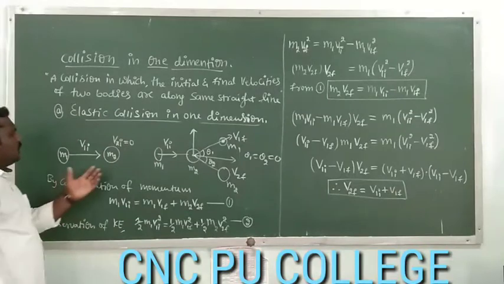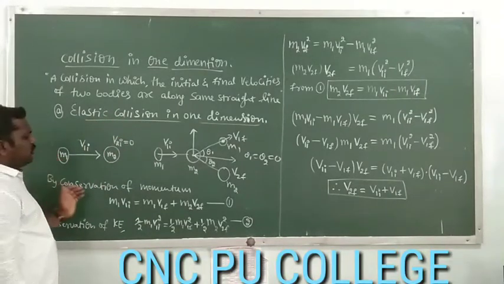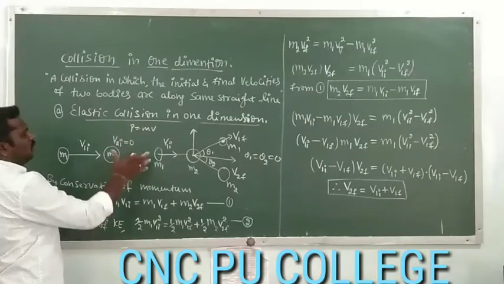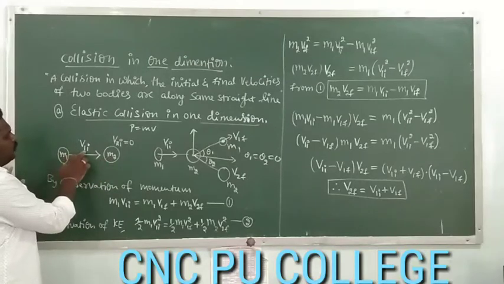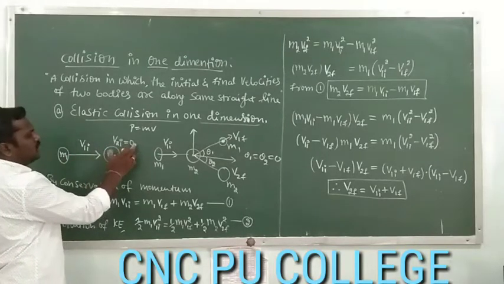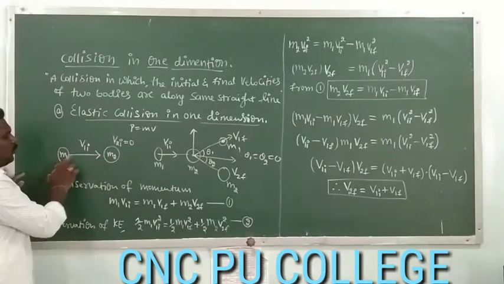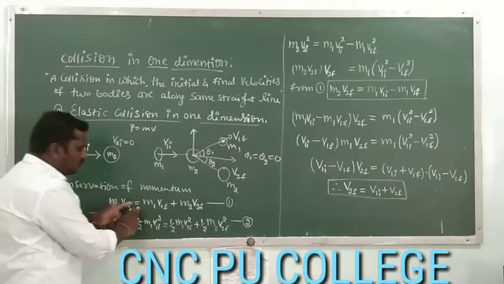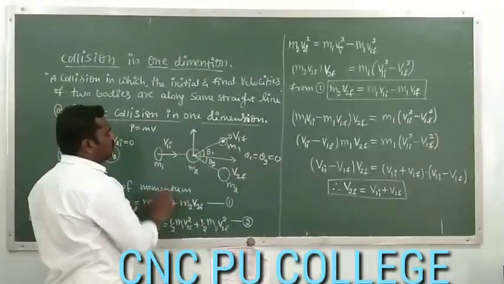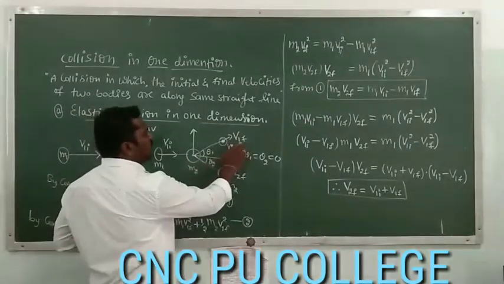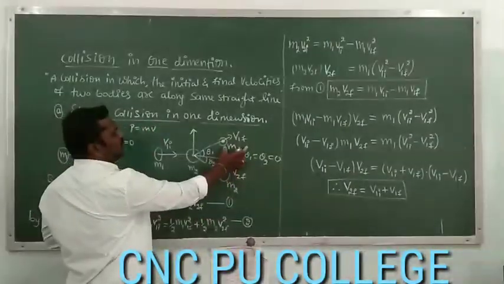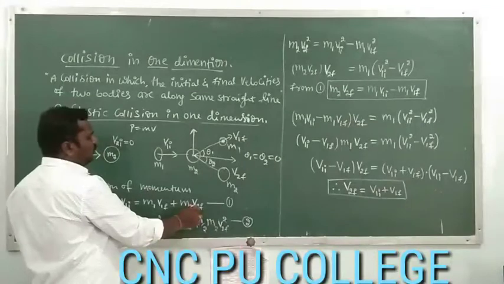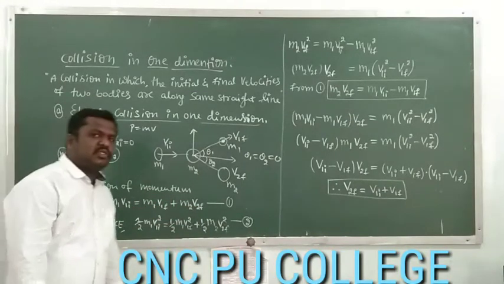So now elastic collision, since there is a conservation of momentum, and momentum is nothing but the product of mass and velocity. So momentum before collision is m1 v1i plus m2 v2i. Since v2i is 0, we are just left with m1 v1i. So momentum before collision is m1 v1i, that is equal to momentum after collision. After collision both m1 and m2 are going to move with velocities v1f and v2f. Hence the momentum after collision is m1 v1f for the first body plus m2 v2f for the second body. Let us call it equation 1, that is conservation of momentum.